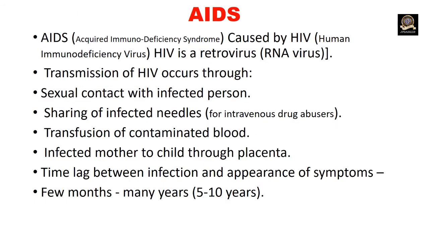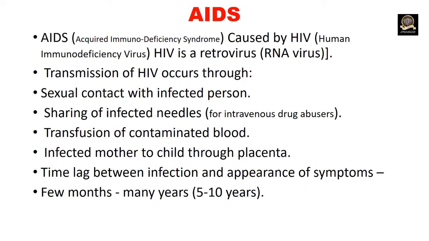AIDS, acquired immunodeficiency syndrome, caused by HIV, human immunodeficiency virus. HIV is a retrovirus. Its genetic material is RNA. So we call it an RNA virus.